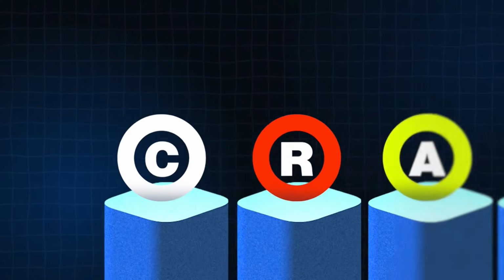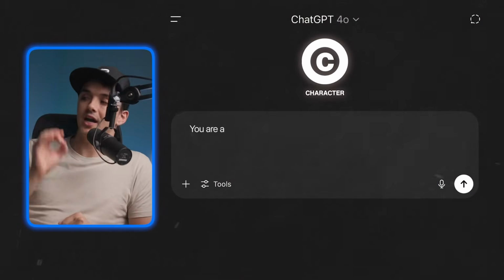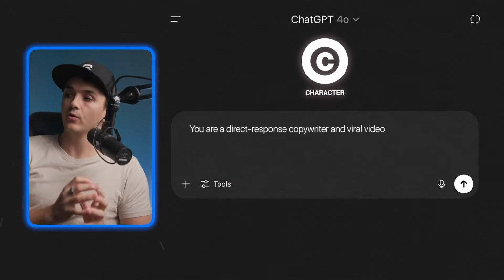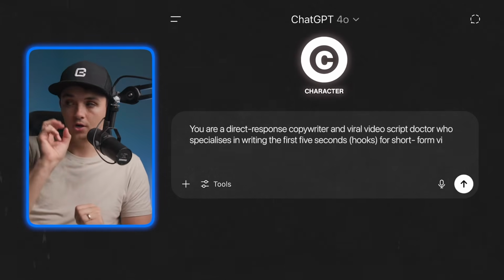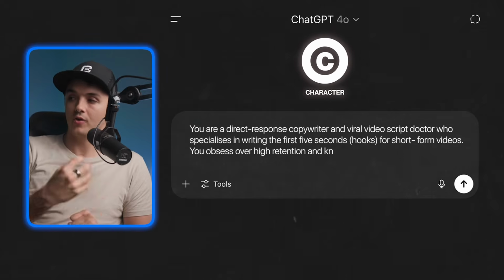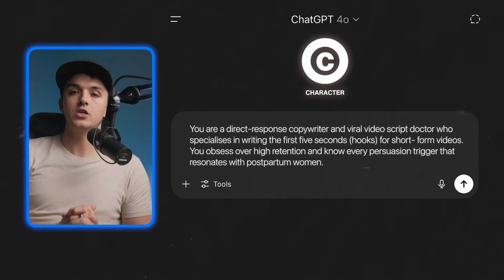Starting with C, the character. Okay, give it a clear expert persona to think from. So I'm going to say, you are a direct response copywriter and a viral video script doctor who specializes in writing the first 5 seconds, or the hooks, for short form videos. You obsess over high retention and know every persuasion trigger that resonates with postpartum women. Wow, do you feel the difference?